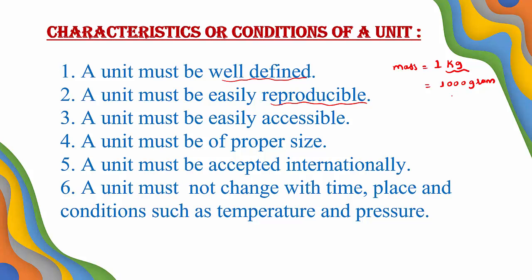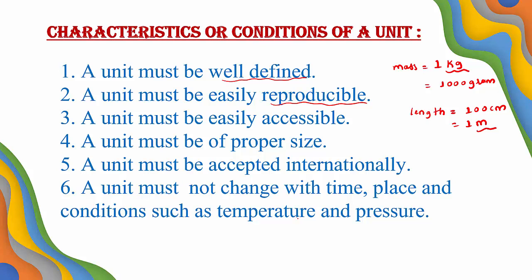Is it clear? Mass is expressed in terms of 1 kg, or instead I can write it as 1000 gram. Or I can consider length is equal to 100 centimeter, or we can write it as 1 meter. It is reproducible. We can easily convert one form to another form.